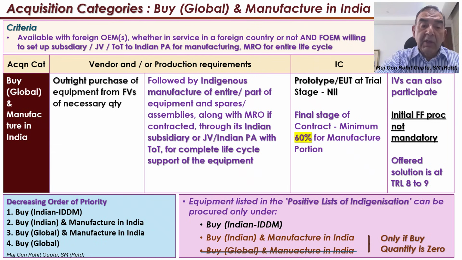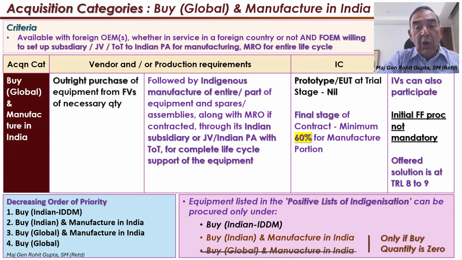The most important order of priority in the categorization is Buy Indian, Indigenous, Design, Development, Manufacture, followed by Buy Indian, Manufacture in India. The third is Buy Global, Manufacture in India. And the last in the pecking order is Buy Global.